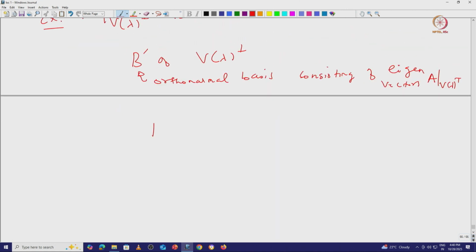You have this B dash, which is a basis for V lambda perp, and you can also choose an orthonormal basis for V lambda.